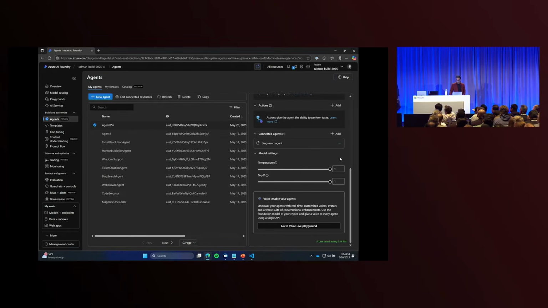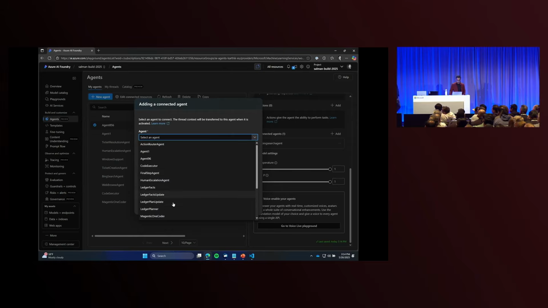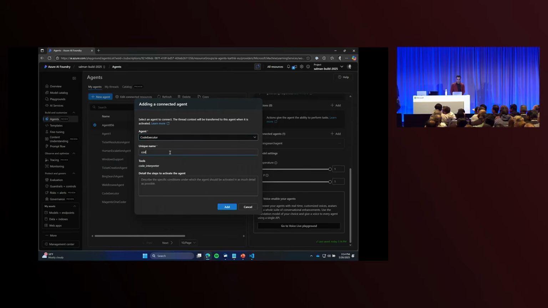So I'm going to go ahead and add that. And I'm going to add one more. I'm going to add this coding agent, give it a name, coder. You can use this agent for coding tasks. And notice that I'm not spending time mentally thinking about how the code execution agent is configured, what tools it has access to, what permissions it's given, how it's prompted. All of that becomes the responsibility of that single function or the single agent that I'm now composing up. So go ahead and add that.